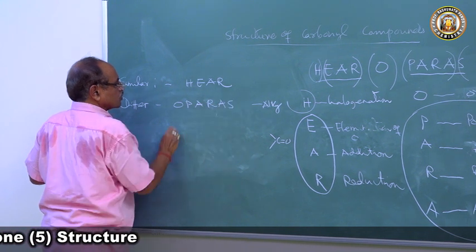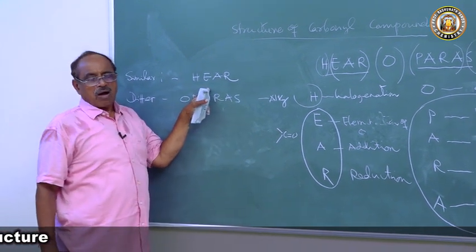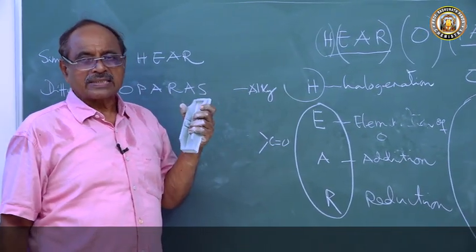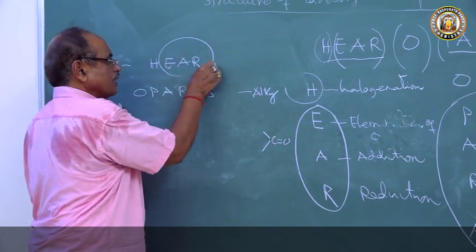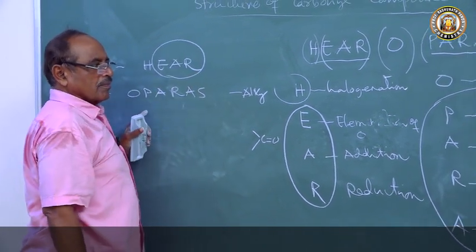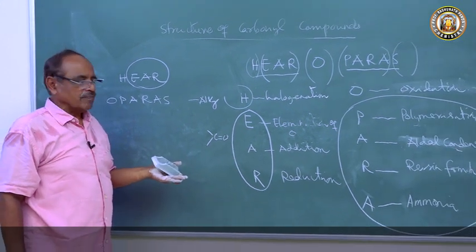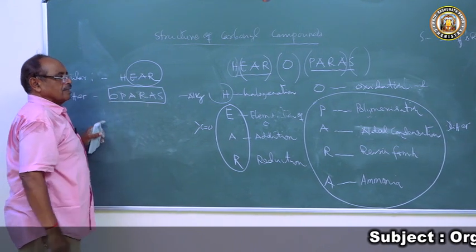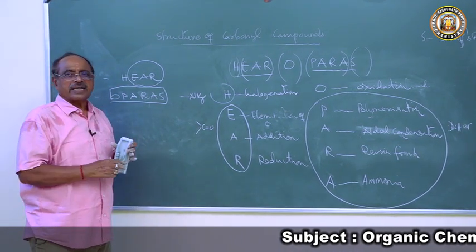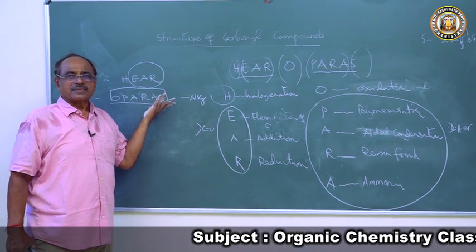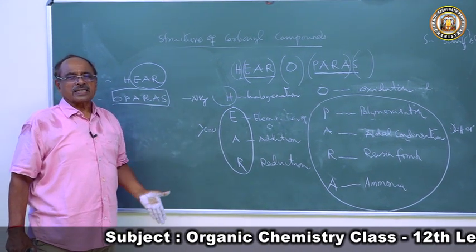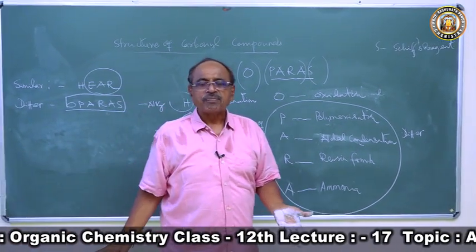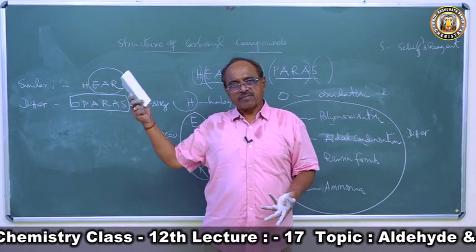So if a question comes to a student of second year, 12th class: what are the reactions of carbonyl group? EAR. They are the reactions of carbonyl group. In what reactions does the aldehyde differ from ketone? O-Paras. Your answer will be O-Paras. Compare the properties of acetaldehyde and acetone. You take O-Paras. Write O-P-A-R-A-S, finished. Your answer is over. And you can remember them easily, understand them easily, revise them easily.